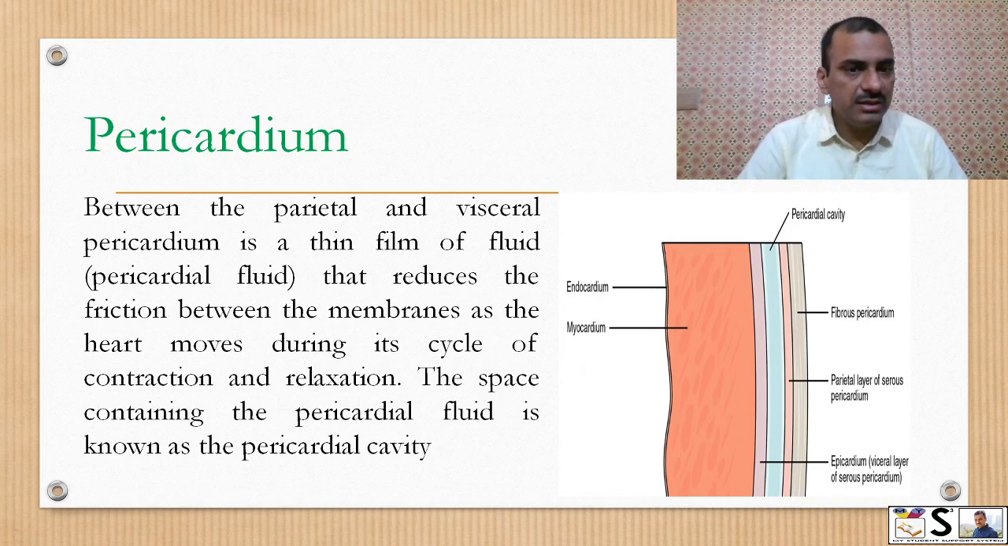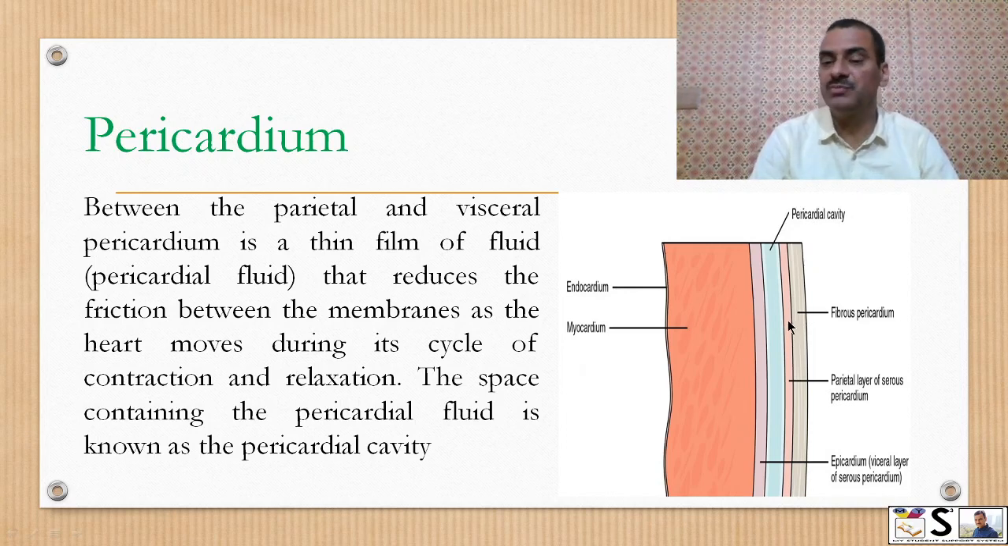Between the parietal and visceral pericardium, there is a thin film of fluid known as pericardial fluid that reduces the friction between the membranes as the heart moves during each cycle of contraction and relaxation, meaning the heartbeat. The space containing the pericardial fluid is known as the pericardial cavity. Here you can see this is the pericardial cavity. This is the fibrous layer, fibrous pericardium. This is the serous pericardium's outer layer, that is the parietal pericardium, and this is the visceral pericardium.